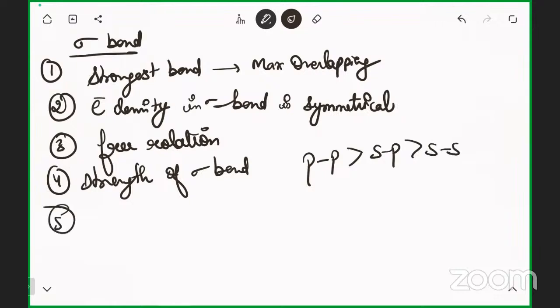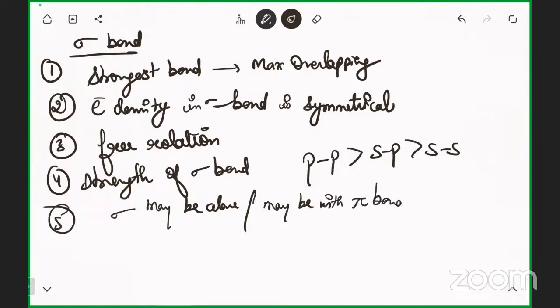Next, fifth, the sigma bond may exist either alone or with the pi bond. There's a possibility sigma bond may be alone or maybe with pi bond.